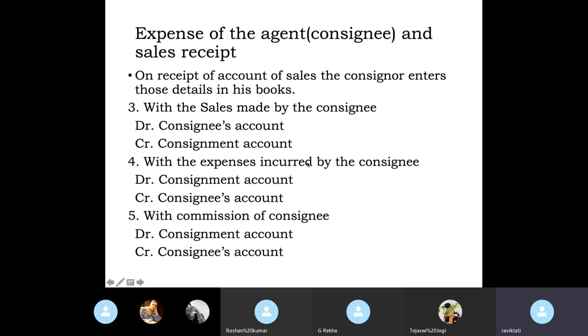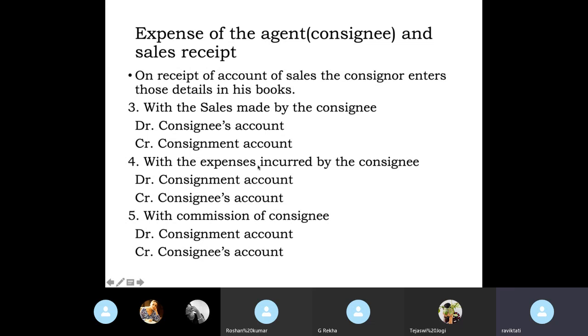With the expenses incurred by the consignee, the consignment account is debited and the consignee's account is credited. And for the commission, the same entry: consignment account is debited, consignee's account is credited.